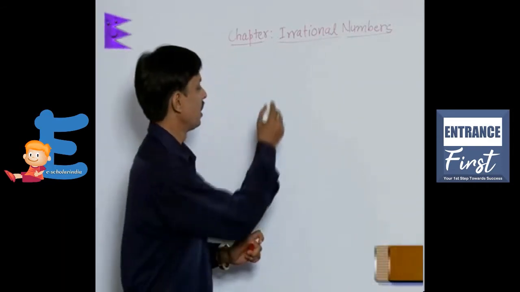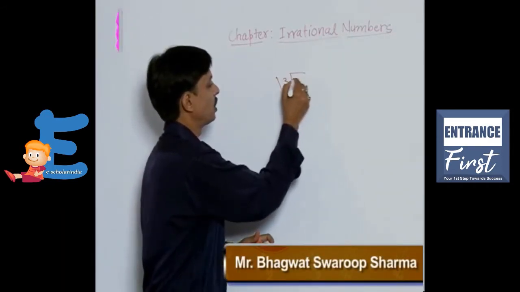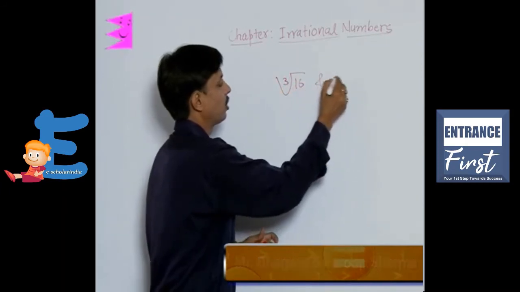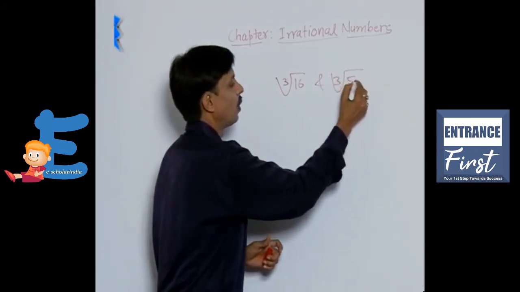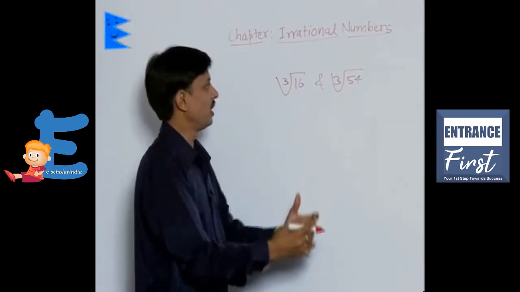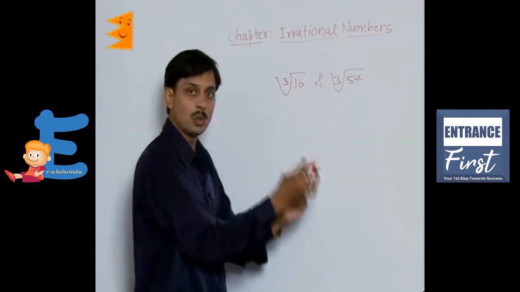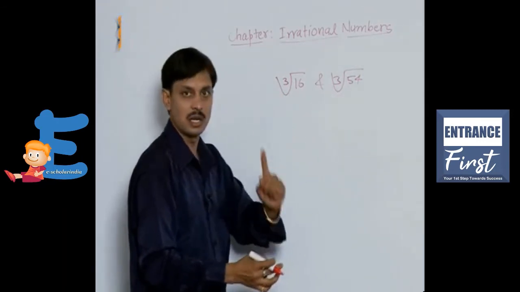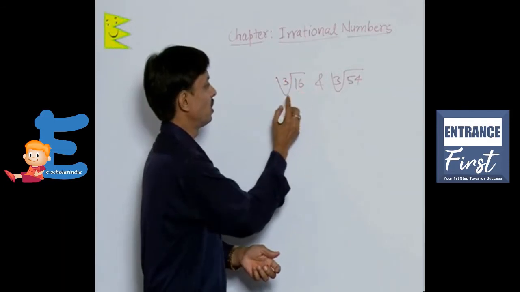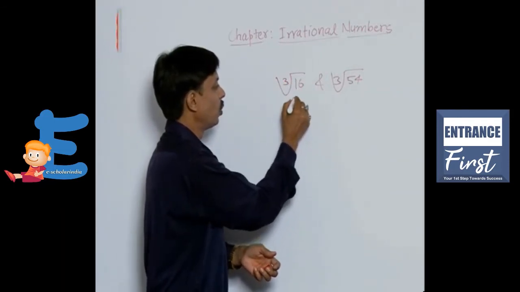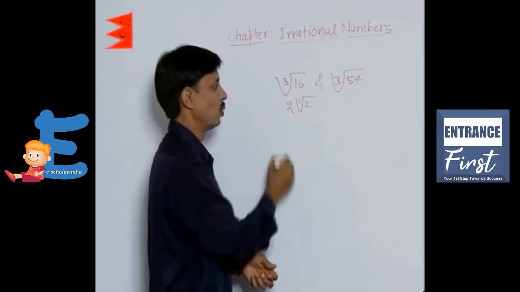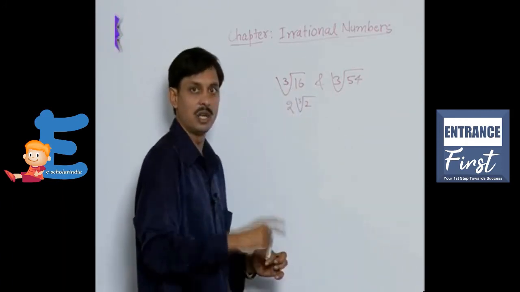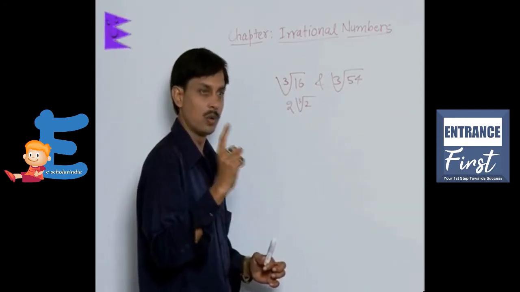Suppose I am taking cube root of 16 and cube root of 54. My question is, are these two surds? The first answer is yes. Cube root of 16 can be written as 2 into cube root of 2, because 16 can be written as 2 into 2 into 2 into 2, four times.